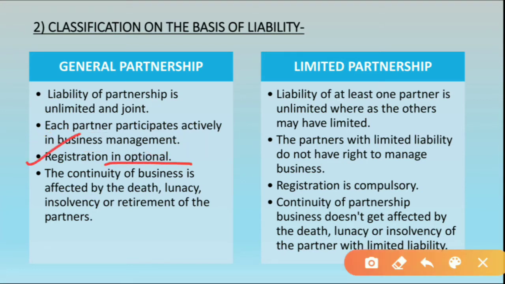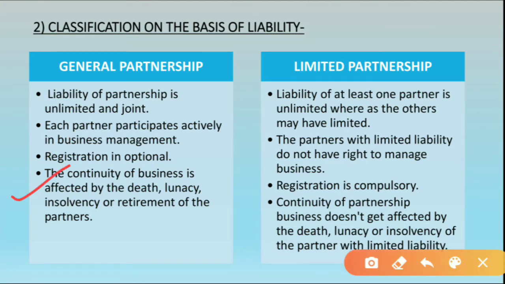As we have studied in the definition and features part, in the partnership firm registration is not compulsory. If they want they can do it, otherwise it's okay.